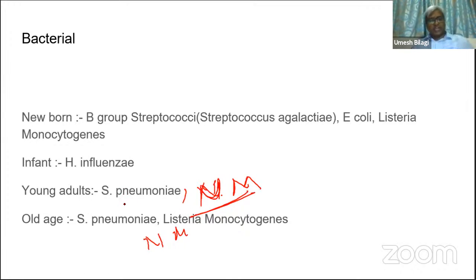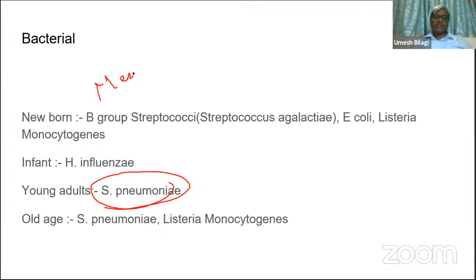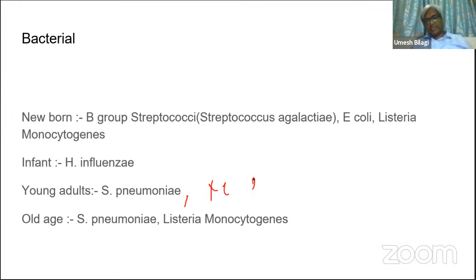In young adults, Streptococcus pneumoniae is the commonest cause. Overall, if you take all the population, Streptococcus pneumoniae is the commonest cause of meningitis. If the question is the commonest cause of meningitis, definitely you have to give Streptococcus pneumoniae. Apart from that, Neisseria meningitidis can also cause it.